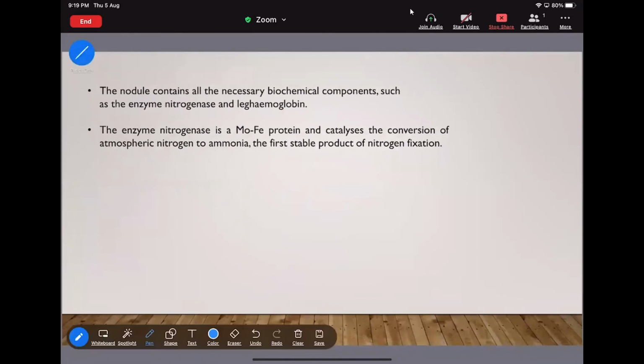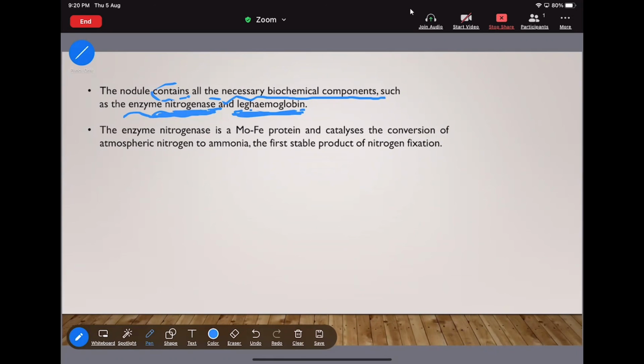Now, the nodule contains all the necessary biochemical components such as the enzyme nitrogenase and the leghemoglobin. Always remember, the nodule contains the nitrogenase enzyme and the leghemoglobin. And the leghemoglobin always acts as the oxygen scavenger. And that will protect the nitrogenase from the oxygen.